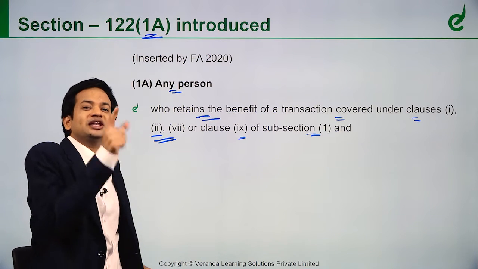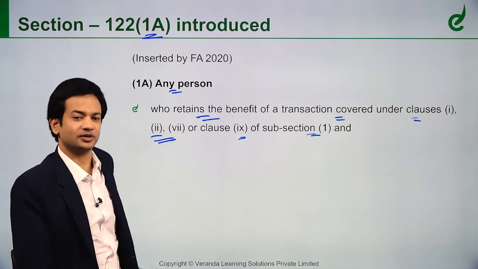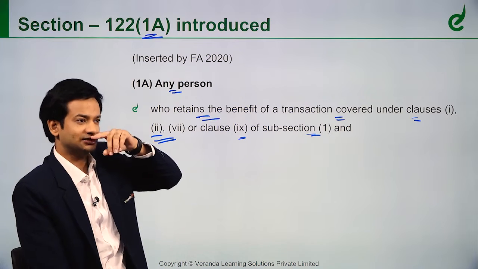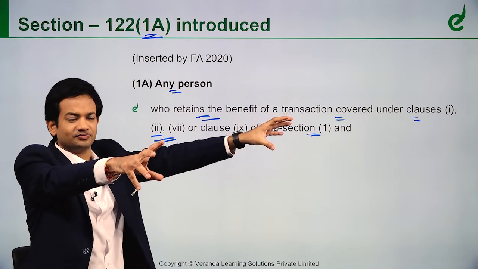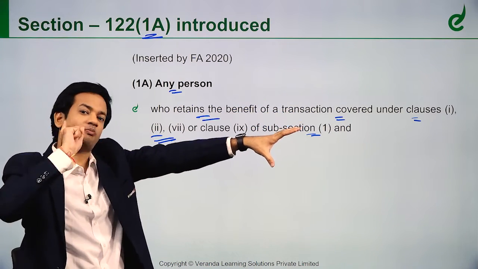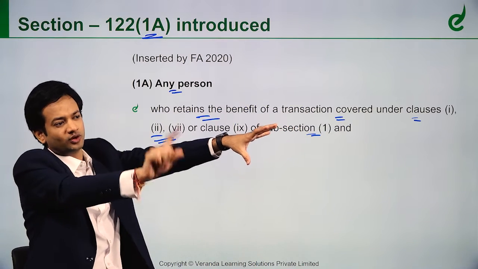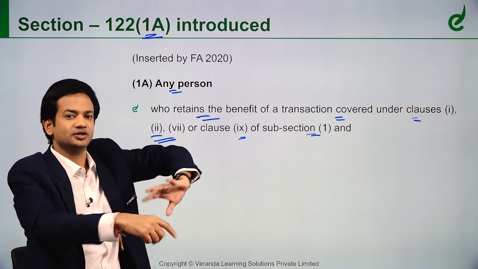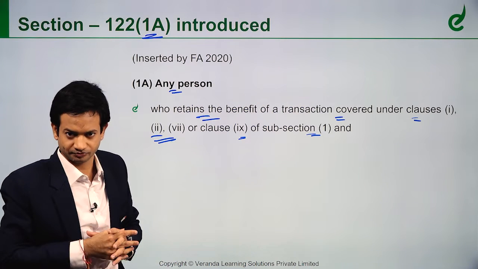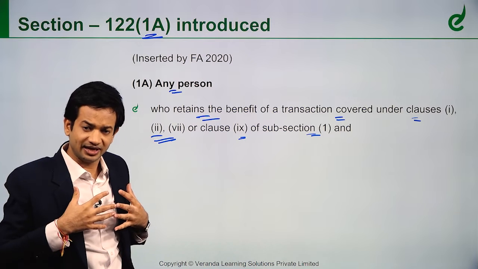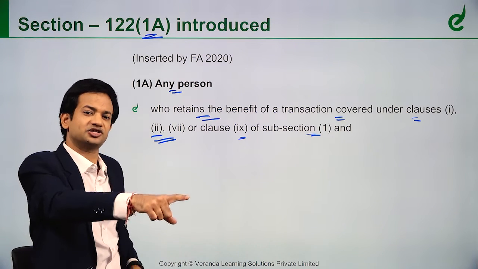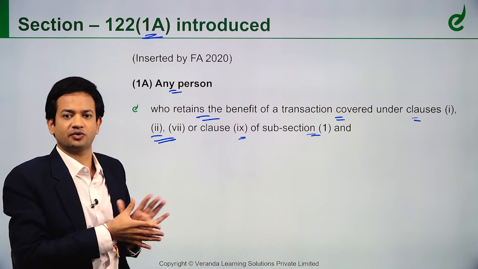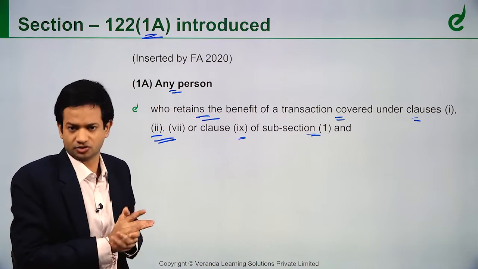So to make him equally liable, they've inserted this. If you see, the person who retains the benefit, because he would have got some commission, who masterminded the plan. See, let's say A and B. X was the person who masterminded. So X gave an idea to A that you create an entity, a fake entity, and supply a fake invoice so that B can take fake credit. So X took a commission from A. In X's name there is no registration, nothing, but the registration was in the name of A and A was doing this transaction. So when A gets caught, he will be penalized under section 122 and section 132, he will be penalized with arrest also.